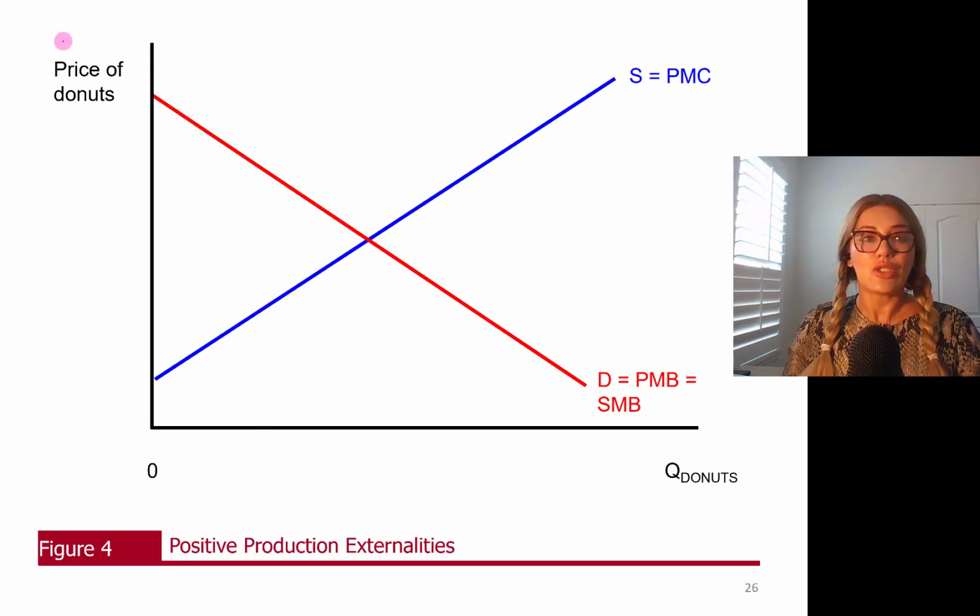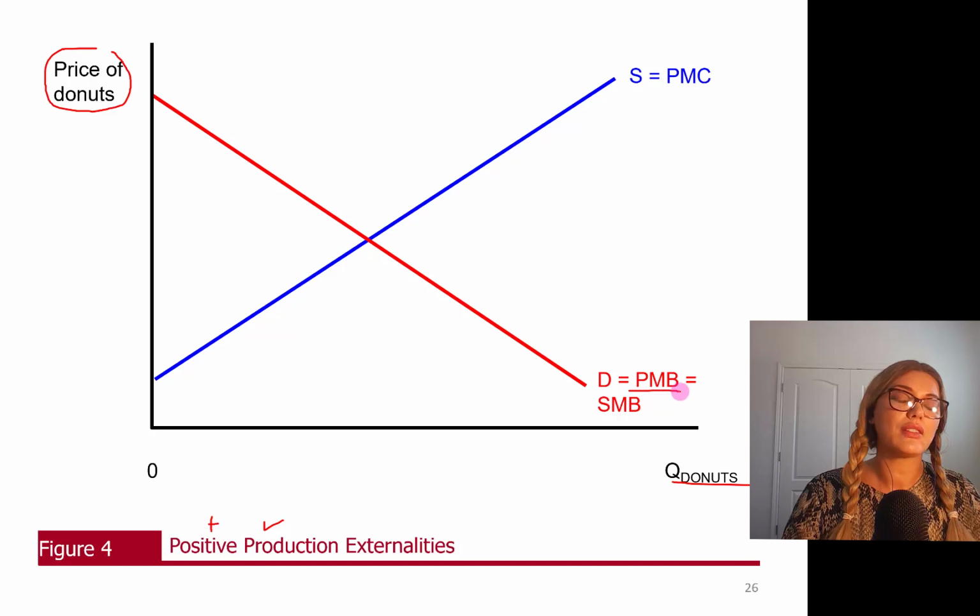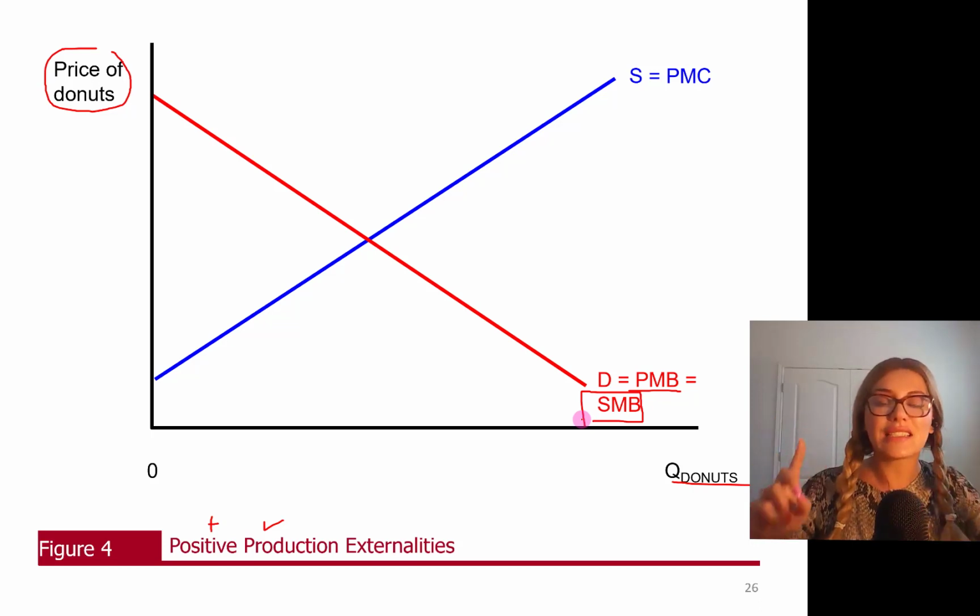Okay, so this is the price of donuts, price of donuts on the y-axis, quantity of donuts on the x-axis. We're studying positive production externalities. The demand curve is downward sloping. The demand curve for donuts is going to be equal to private marginal benefit and also social marginal benefit because there are no consumption externalities here.